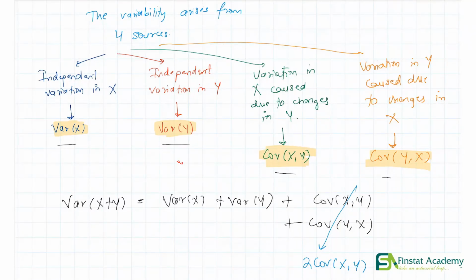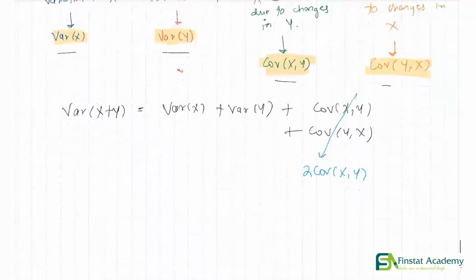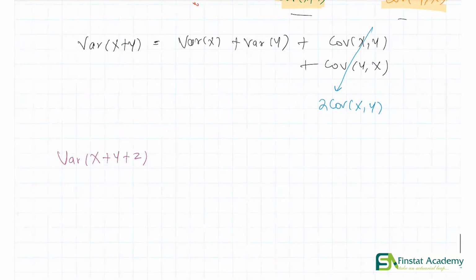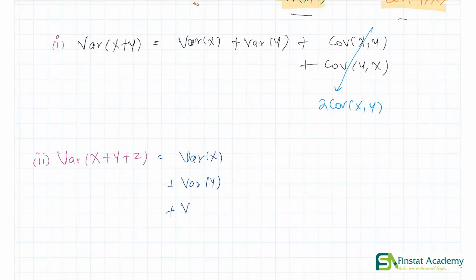Now let's try to extend this idea. Let's try to take our intuition a little further. So now what we're going to look at is variance of x plus y plus z. We started off with the variance of x plus y, and now we are going to look at the variance of x plus y plus z. तो इसका फॉर्मूला क्या आएगा? सोचो. Well, first of all, we'll have independent variation in x, which will be given by variance of x. Similarly, we'll have independent variation of y, given by variance of y. And finally, some independent variation in z, given by variance of z.